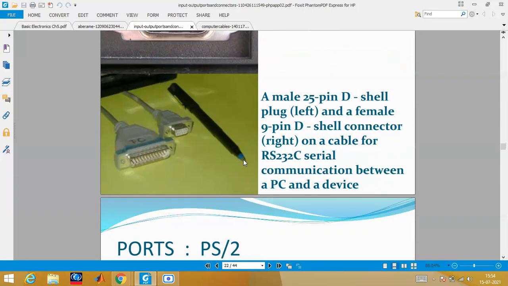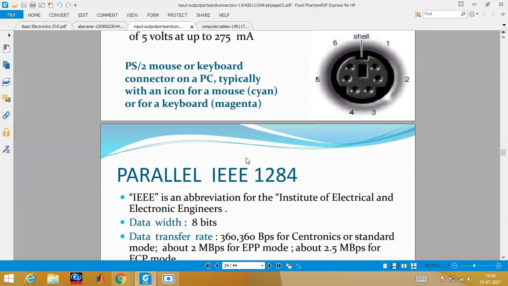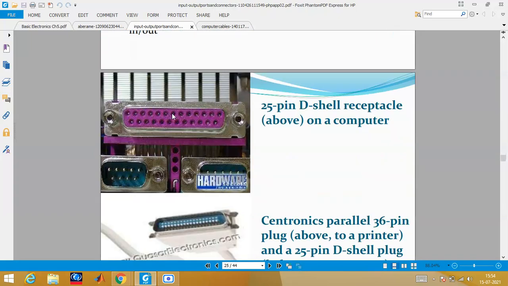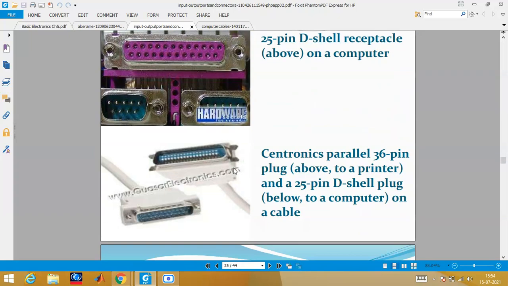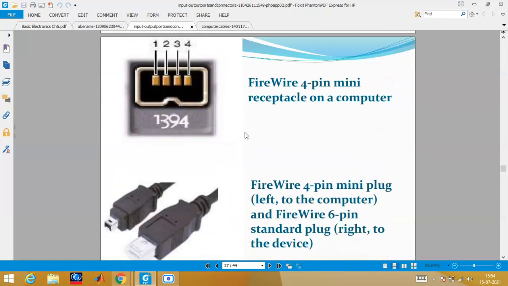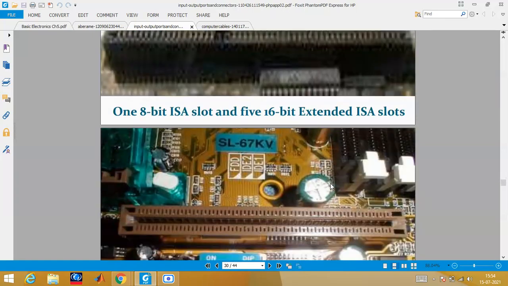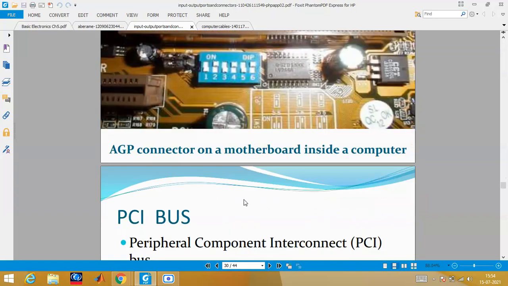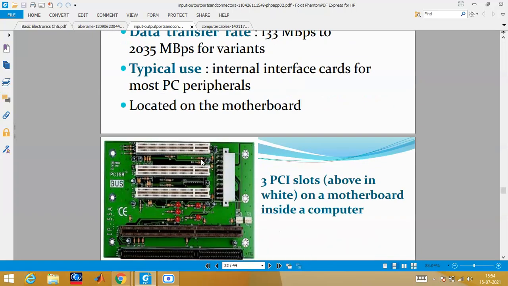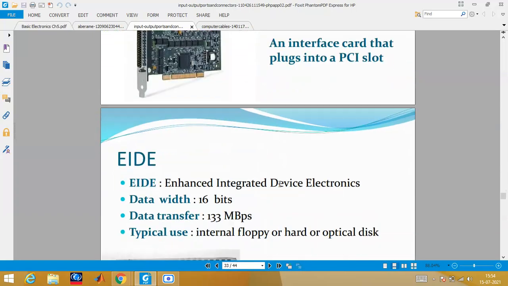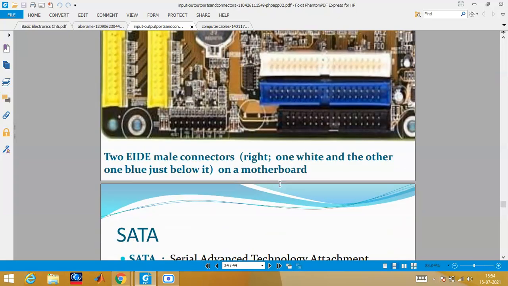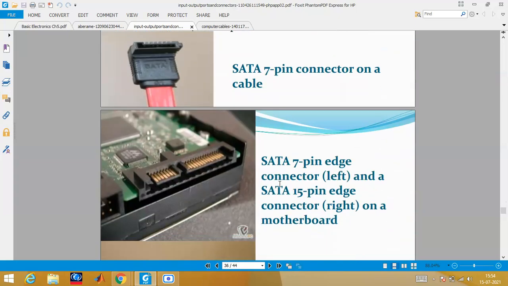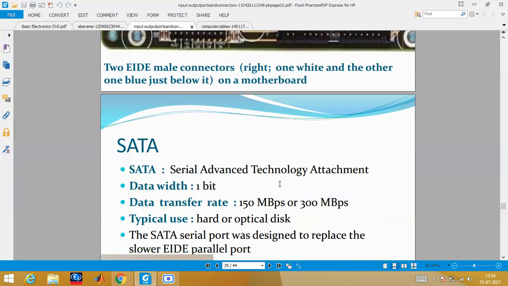You can see these are the different cables, different ports. Now this, I think this is okay. You know how the motherboard is printed, what the different buses there are, right? This is just for your extra knowledge. I'm showing you the screens. This is the SATA line. So this is over.